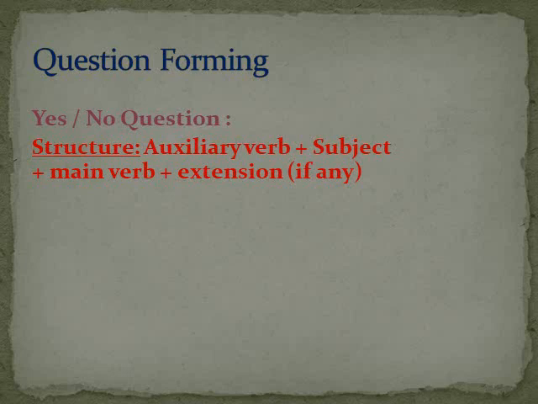So mainly three steps. Step 1 auxiliary verb, step 2 subject, and step 3 main verb. So these are the basic 3 steps of forming any question.